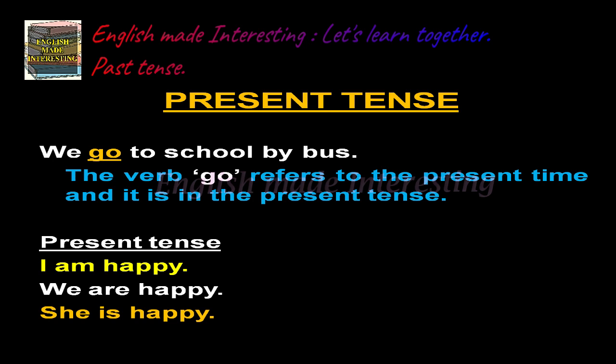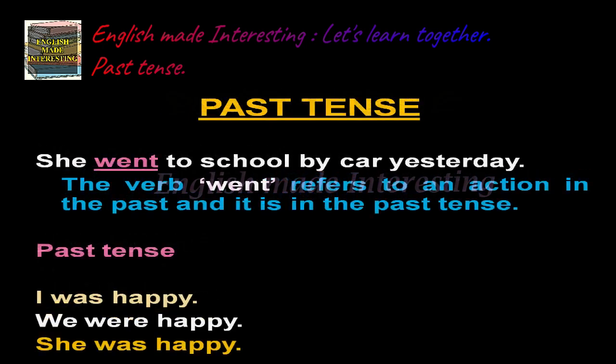The other examples are I am happy, we are happy, she is happy. All these are in the present tense form. Now, what is a past tense? She went to school by car yesterday. The verb went refers to an action in the past and it is in the past tense.